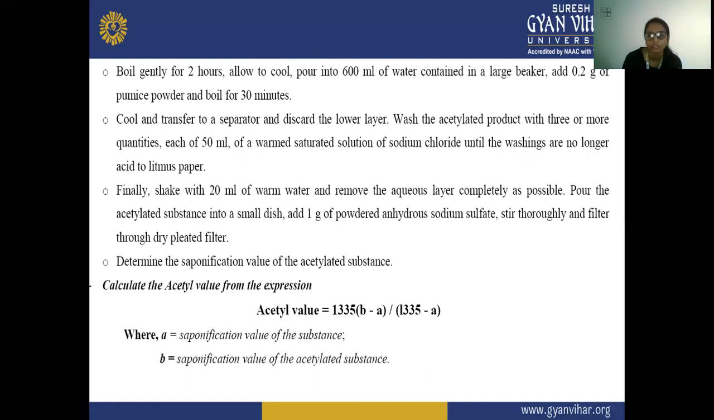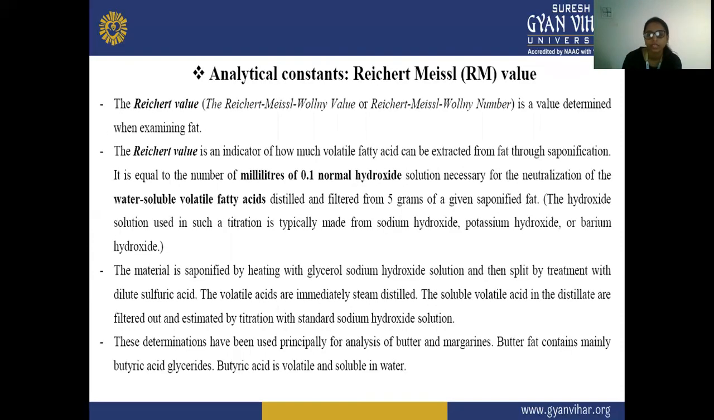Then we have to cool and transfer, and wash the acetylated product with 3 or 4 quantities, each of 50 ml, of warm saturated sodium chloride solution until the washings are no longer acid to litmus paper. Then we have to determine the saponification value, and the acetyl value is calculated as 1335 (B minus A) upon (1335 minus A). A is the saponification value of the substance, and B is the saponification value of the acetylated substance.